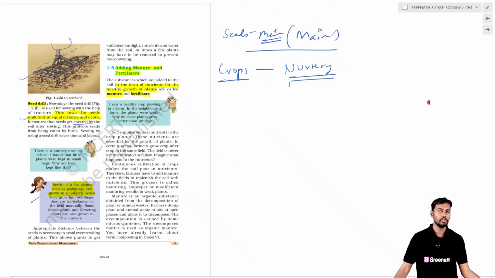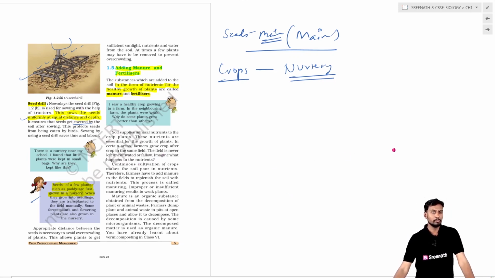In the traditional tool, we will use the ox and the funnel, where when the ox are pulling, the seeds will be dropping equidistantly and at the proper depth. And coming to the seed drill, it is the machine you are seeing on the screen. This machine is tied to the tractor, and once the tractor pulls, the seeds will be sown at the proper equal distance and at an equal depth, and finally they will even be covered by the soil. There is no need for a second round for the coverage of the seeds with the soil. So basically that is done.